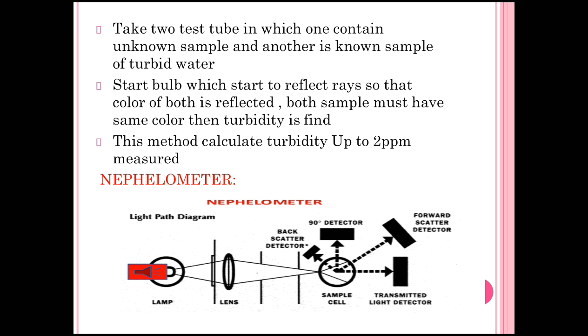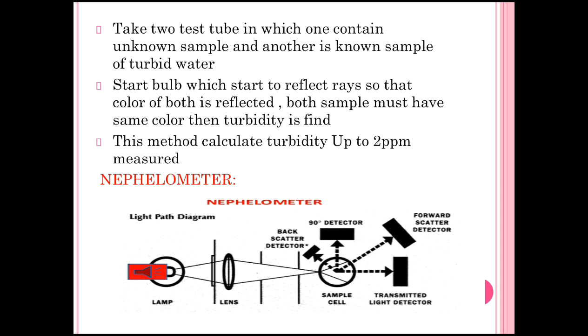If the samples do not give the same color, then change the known turbidity glass tube for another one, until the two glass tubes give the same reflection. Then we calculate the turbidity of the unknown sample using the known one. If different colors appear from the two glass tubes, then the known one is to be changed.